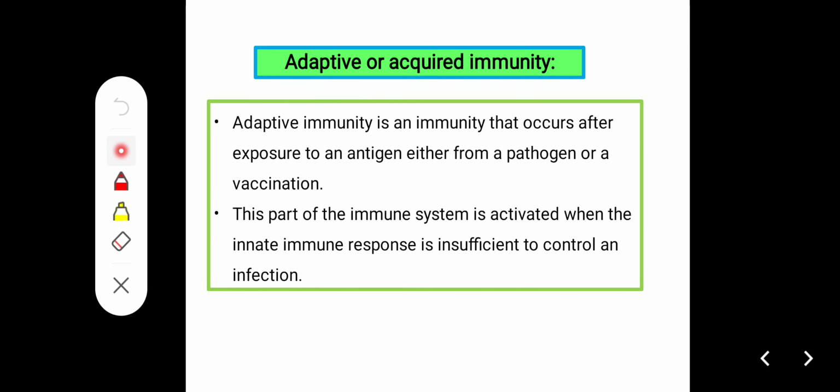Adaptive or acquired immunity occurs after exposure to an antigen, either from a pathogen or from vaccination. Administration of vaccines can stimulate antibodies. This part of the immune system is activated when the innate immune response is insufficient to control an infection. So this is the adaptive or acquired immune system.